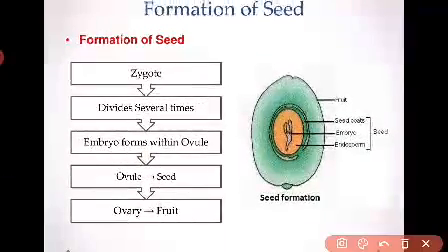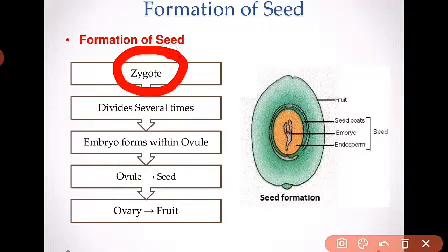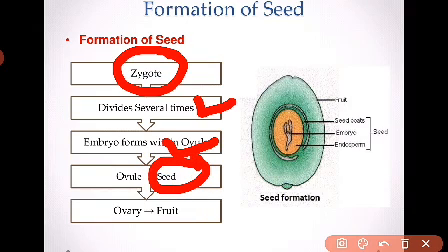So how does the formation of seed actually take place? Okay. So at first the zygote is formed. So how is the zygote formed? After the fusion of pollen grains and ovules, the zygote is formed. Then the zygote divides several times, and after that your embryo will be formed, and after the embryo your seed will be formed, and after the seed the whole fruit is formed.